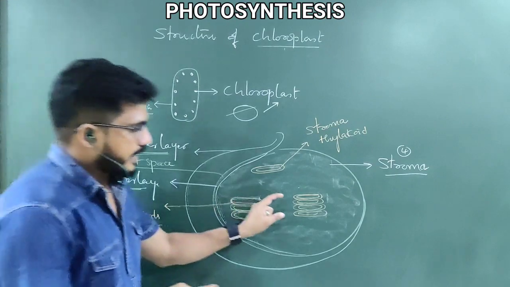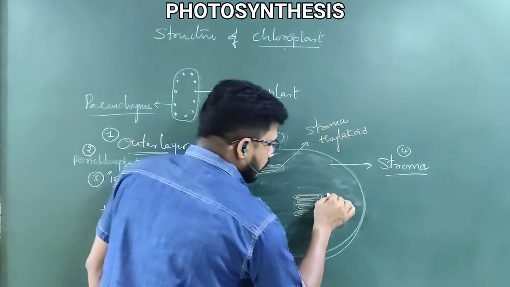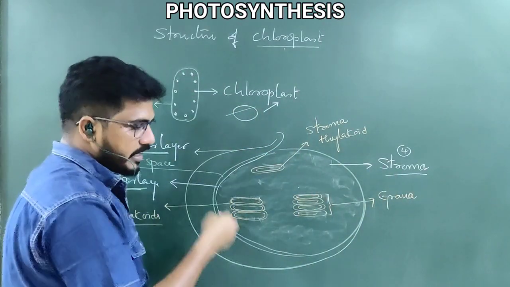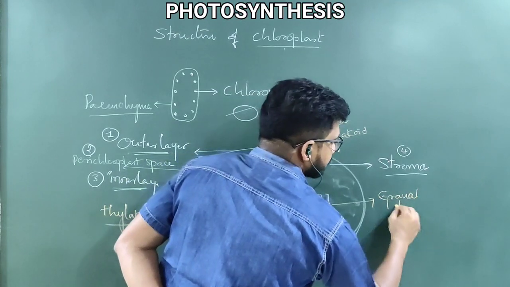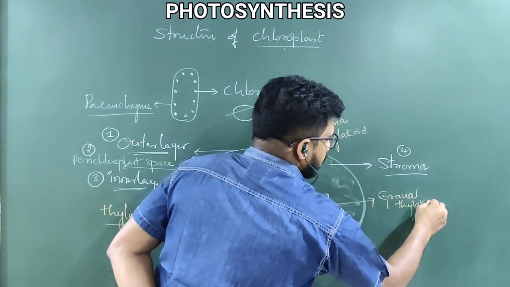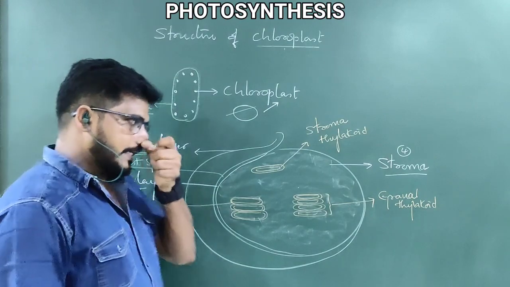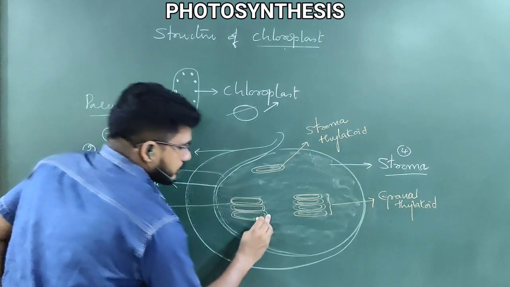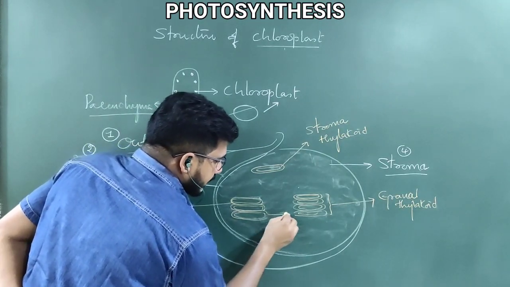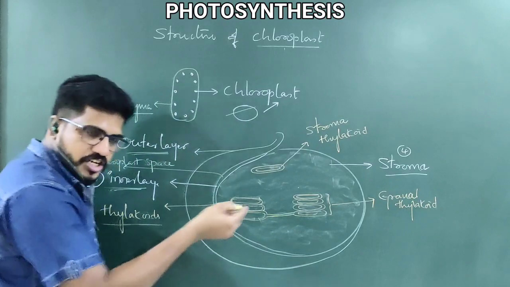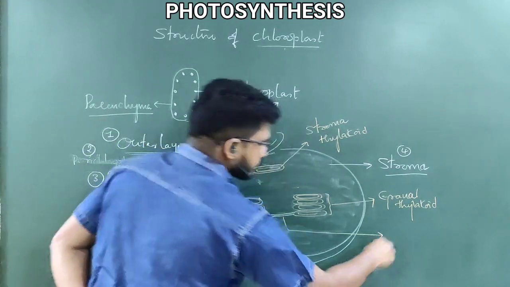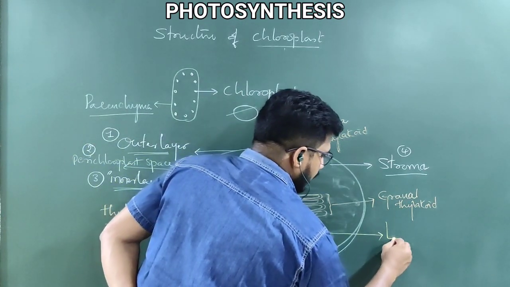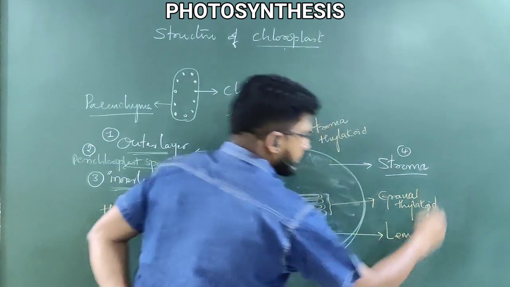Whenever thylakoids are arranged as a bundle, this entire structure is called grana. The thylakoids arranged in the granal arrangement are called granal thylakoids. Both are structurally the same, but the arrangement is different. One grana and another grana are connected by a canal or channel. This is called lamella.